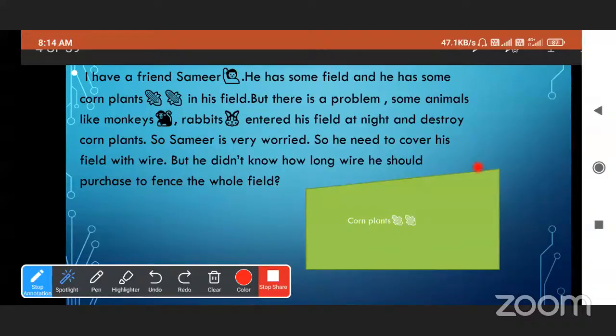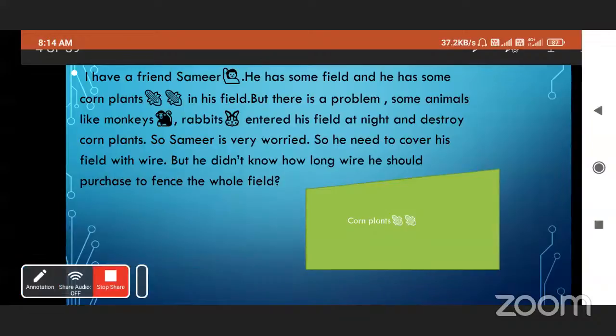Then we will get the total length of that rope from the first point to the end point. By measuring that length, we will buy wire for fencing this field. In this way we will find out the perimeter of this field.